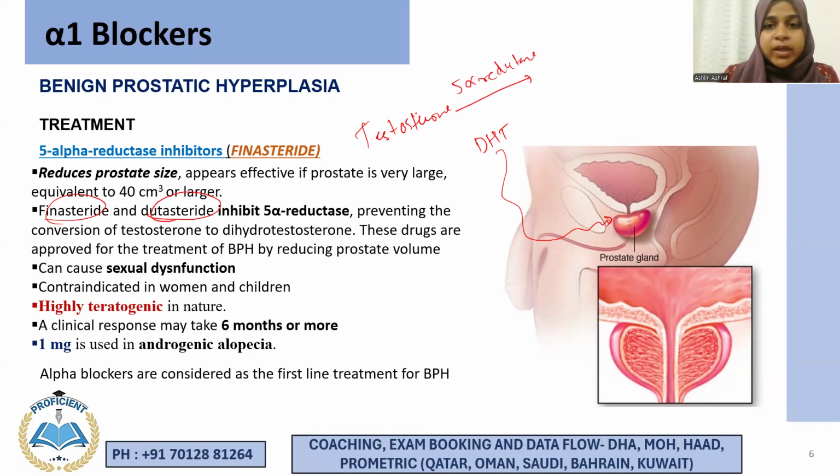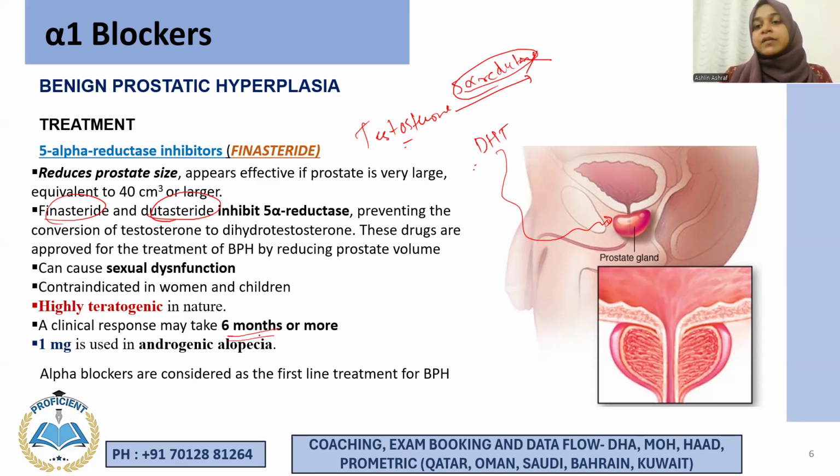Now, what we do here is give drugs that go and inhibit this enzyme, right? And prevent the conversion of testosterone to dihydrotestosterone, right? Now you don't have the dihydrotestosterone to go and stimulate the prostate gland. So what happens gradually? The size of the prostate gland starts to decrease. So it is very much effective, but the problem with this is, to see any clinical response, it will take at least how much time?